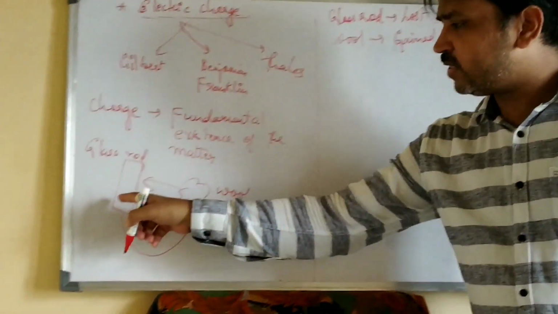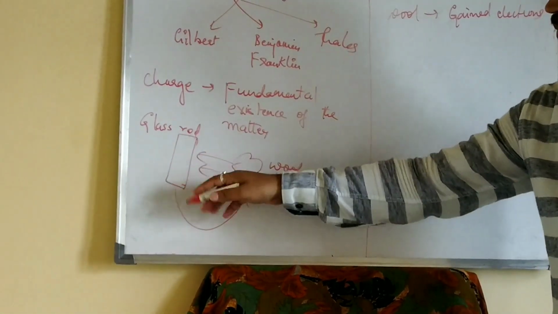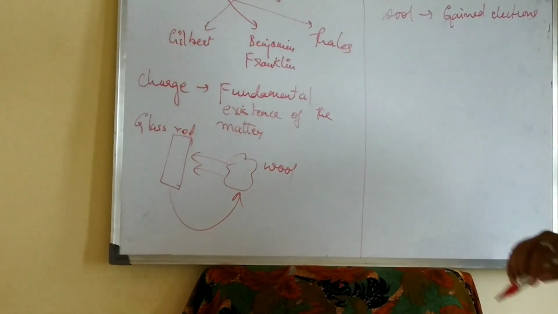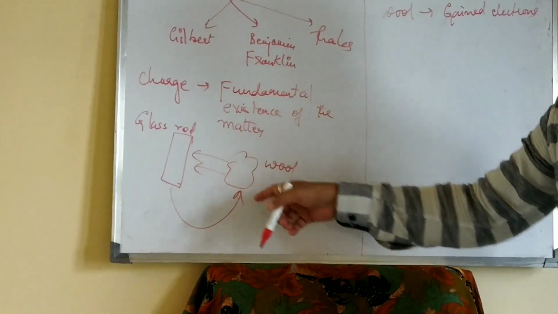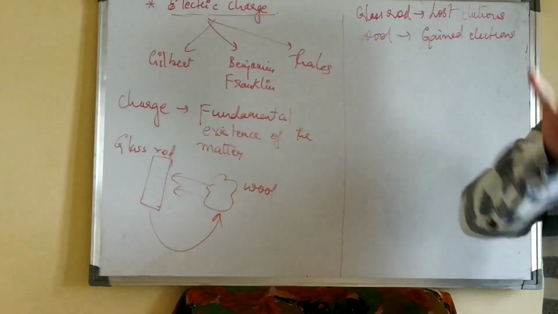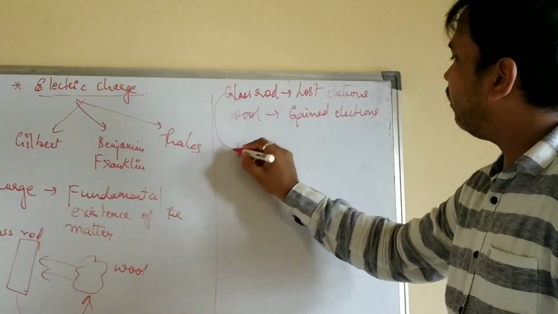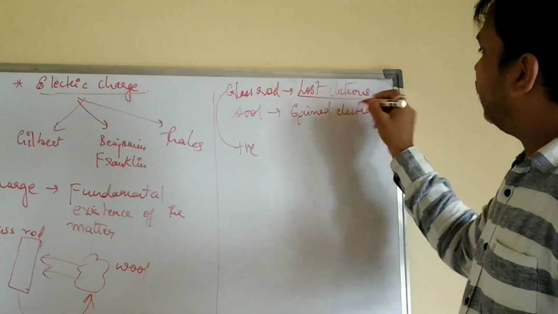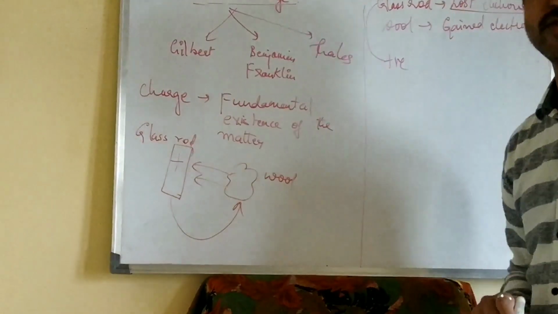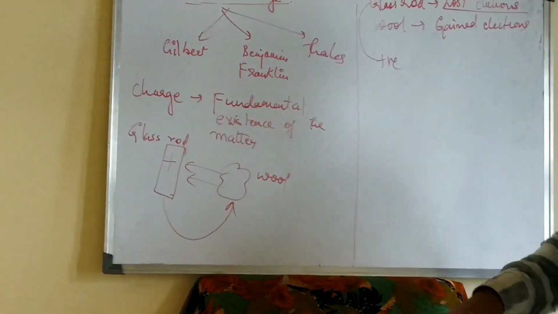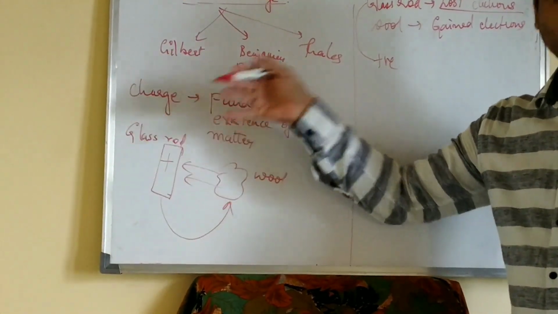That's why you can see the transfer of electrons that happened between the glass rod and wool, in which the glass rod acquired positive charge, due to loss of electrons. So a glass rod is said to be positively charged when it loses the electrons, which means a body is said to be positively charged when it loses the electrons.